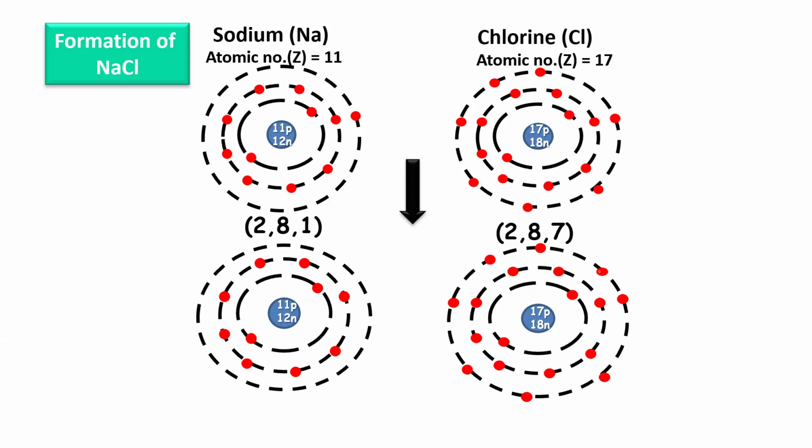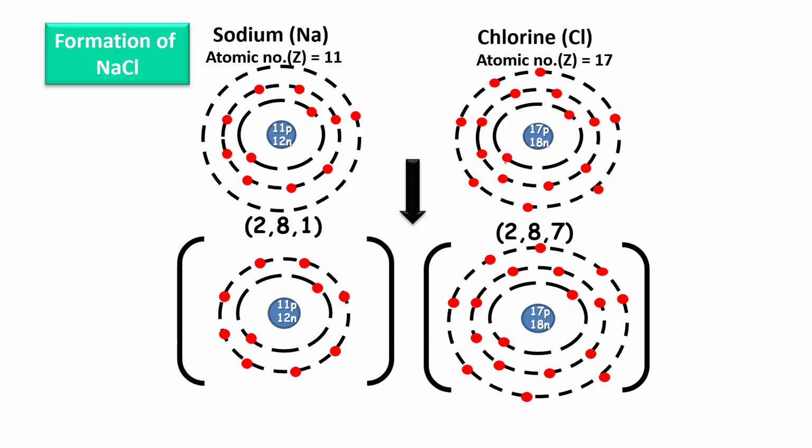Once it goes here, this fellow has lost an electron, so which charge will it develop? If the electron goes, then which charge will develop? Positive. This orbit will also disappear, na beta? Can you see? It will become which charge? Positive. And this fellow has gained an electron, so which charge will it acquire? Negative. Now a positive and negative is there, beta.